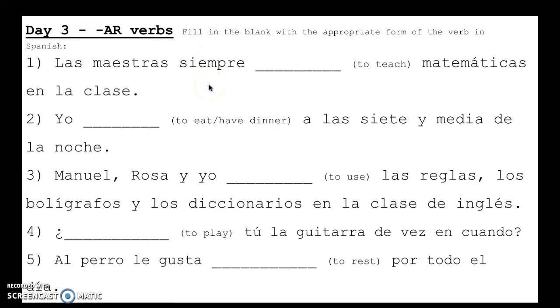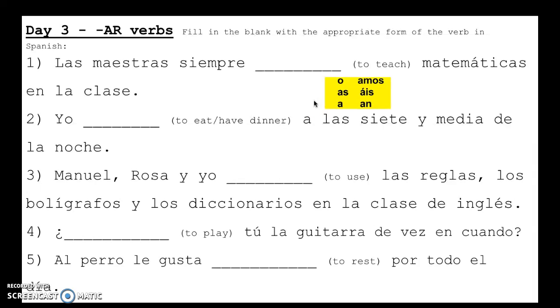So first off, let's talk about the endings for AR verbs. Think of how we can remember them easily. So we have our fun little Señor Willie song, o, as, amos, an, otra vez, o, as, amos, an, otra vez. So if I were you, a good idea is just to write those endings right on there as a reminder right in front of you. So our song has o, as, amos, an. It's missing áis. So you want to make sure you include that as well. And remember that the A has an accent mark above it.